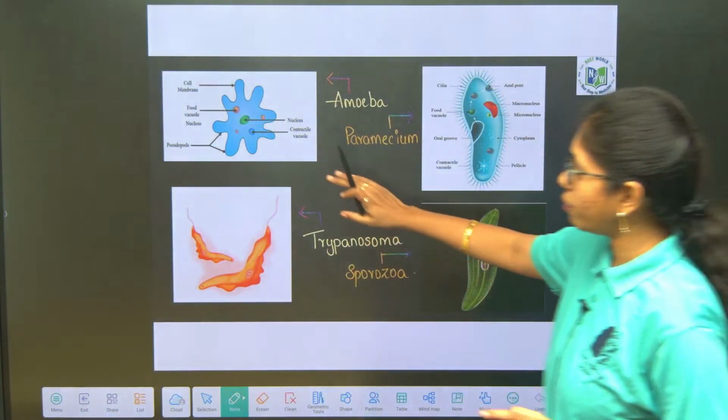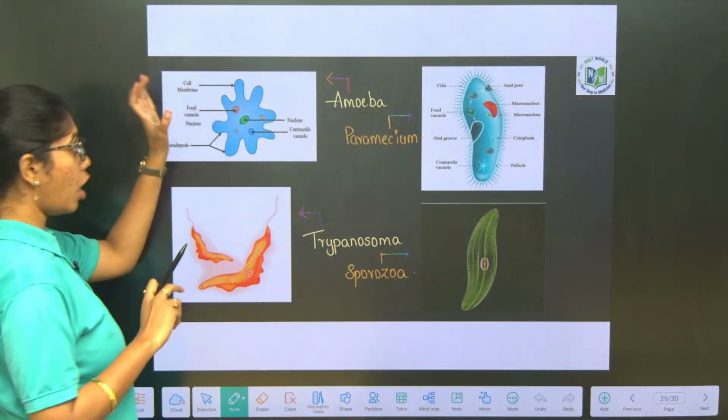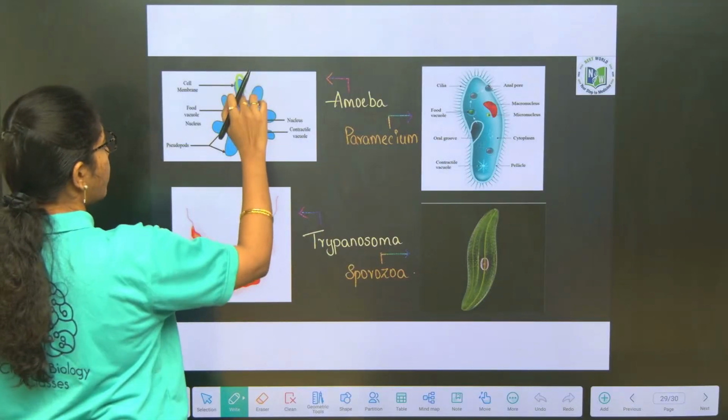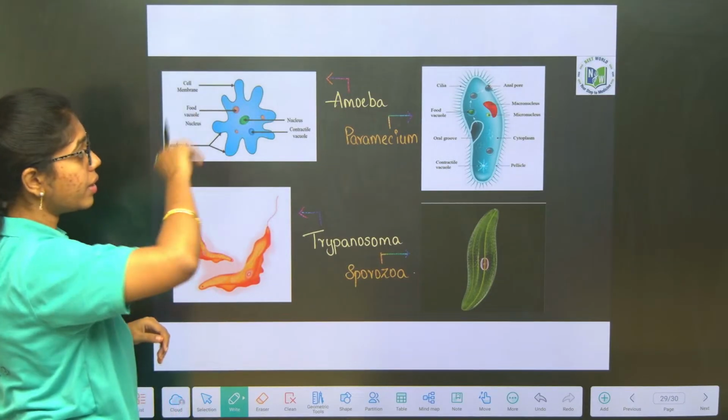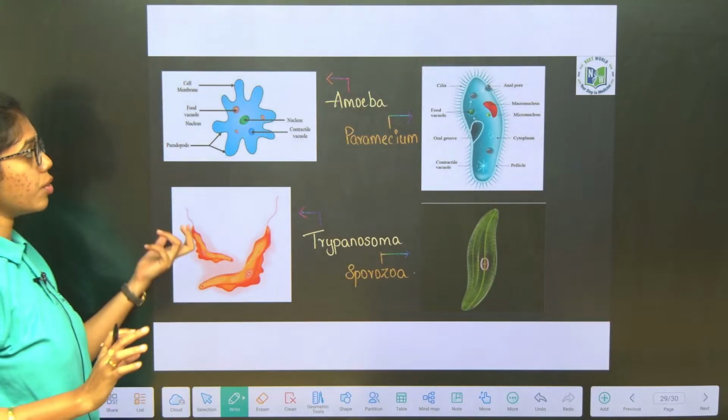First, amoeboid protozoans: Entamoeba histolytica or Amoeba, anything you can take as an example. Their body is covered by what? Siliceous cell wall. They possess contractile vacuoles, food vacuole and a nucleus.